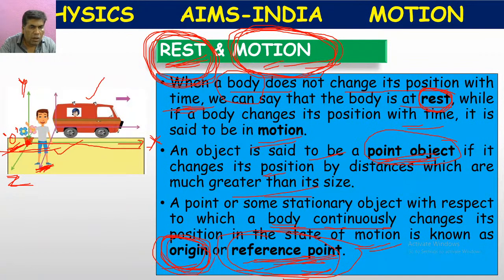We have to consider the origin or reference point, or this x-axis, y-axis, and z-axis, which is called a reference frame. What do we call it? Reference frame. So based on the reference frame, origin, or reference point, we can tell whether a body is at rest or in motion.